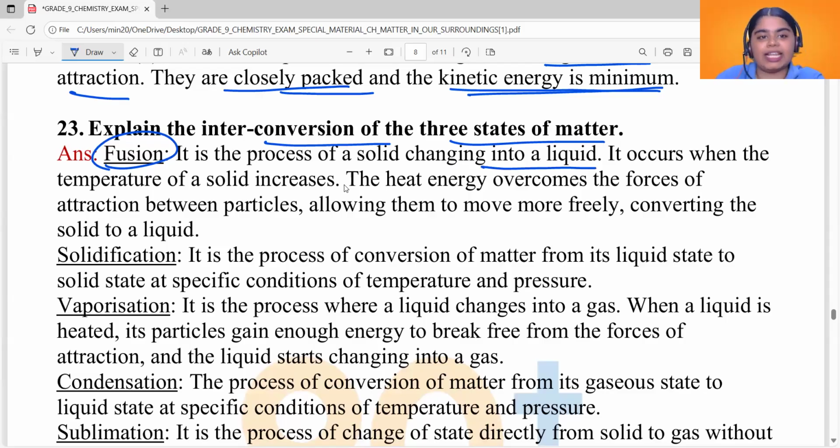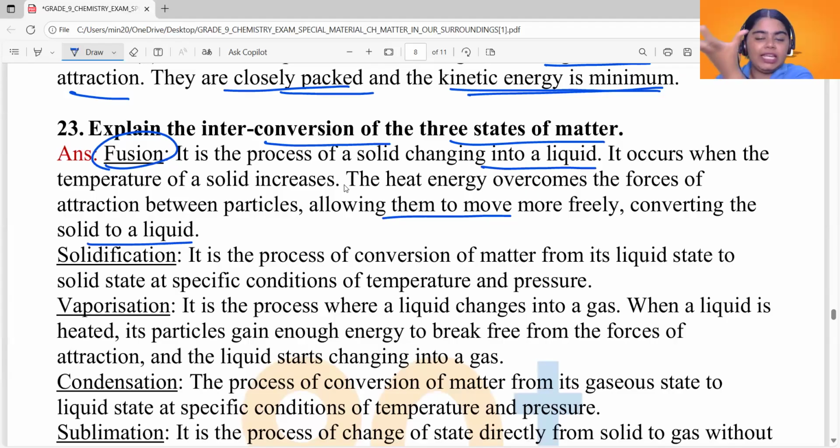As we mentioned, it is like melting. It is melting itself. And it occurs only when the solid reaches a particular temperature called the melting point. And what does this temperature do? It gives the solid particles enough heat energy to break free from the force of attraction they have between their particles, allowing them to move freely, converting them to a liquid.